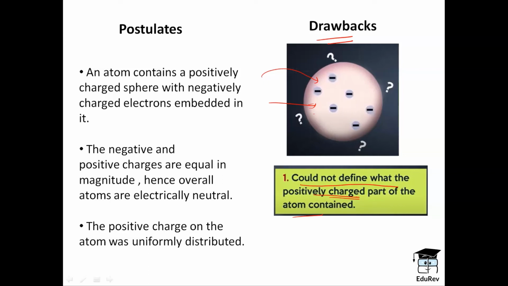But nowhere are we talking about protons or neutrons. So, he was unable to define what this spherical charge part consists of, what it is exactly. So, this was a drawback.